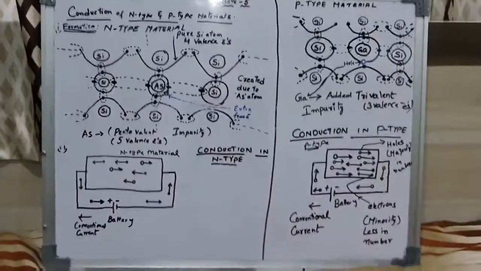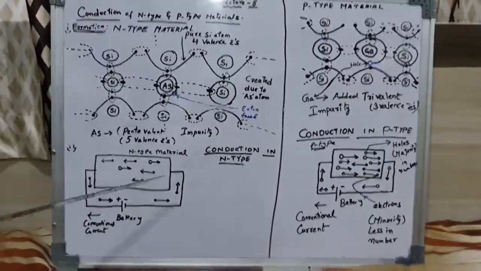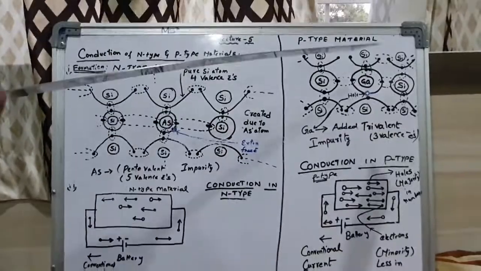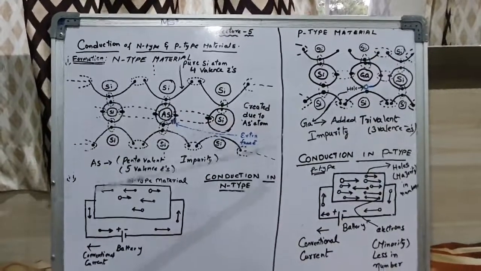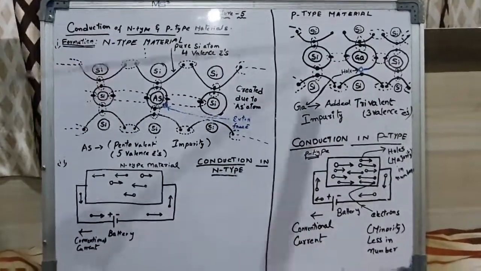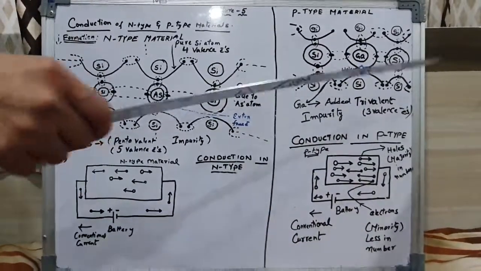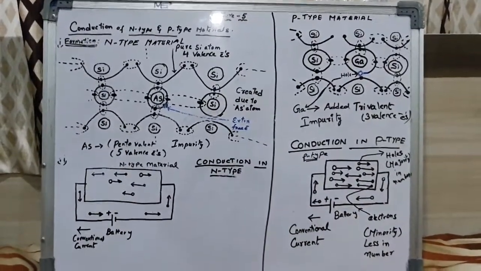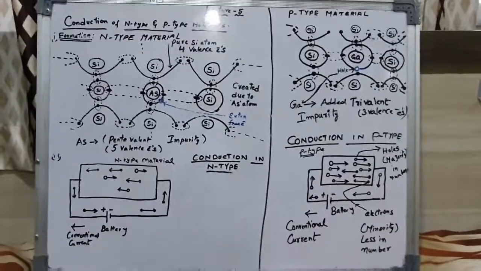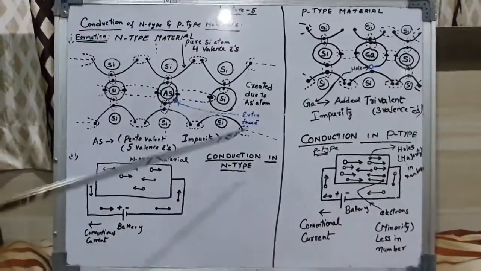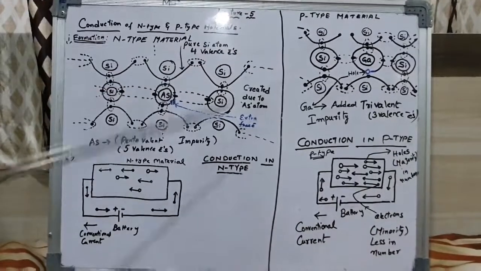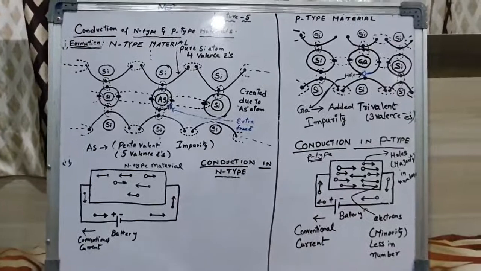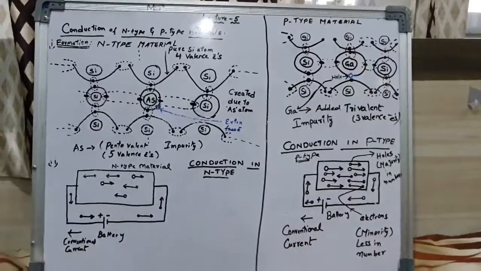Now we will move to P-type material formation. When a small amount of trivalent impurity is added, trivalent means 3 valence electrons at the outermost shell. Gallium atom is a trivalent impurity. It is added to a pure semiconductor, which forms P-type material.